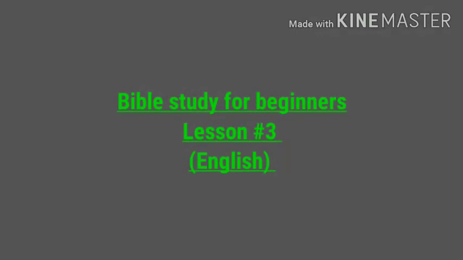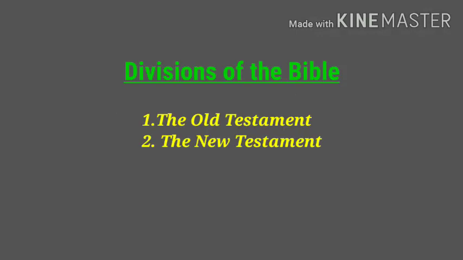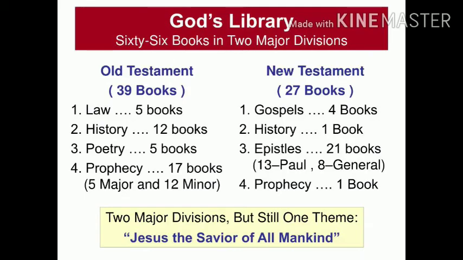In today's lesson, we are going to see the divisions of the Bible. The two main divisions of the Bible are the Old Testament and the New Testament. In the Old Testament, we have 39 books, and in the New Testament, we have 27 books.